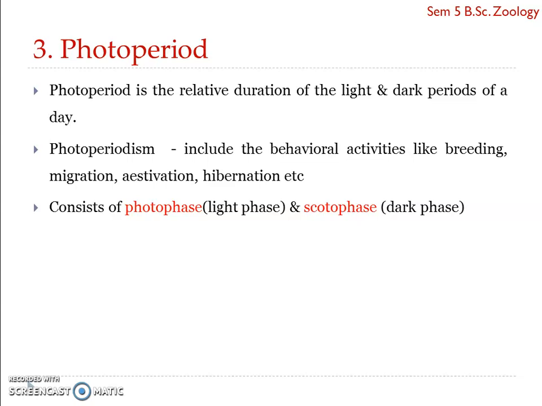Another example is from the nitrogen fixing bacteria. It has been shown that the number of underground nitrogen fixing root nodules on legumes is controlled by photoperiod acting through the leaves of the plant. That is, the leguminous plants do have root nodules on the roots, isn't it? And the formation of these root nodules is stimulated or triggered by the nitrogen fixing bacteria. But how many of these root nodules have to be formed on a plant is determined by the photoperiod to which the particular plant is exposed.